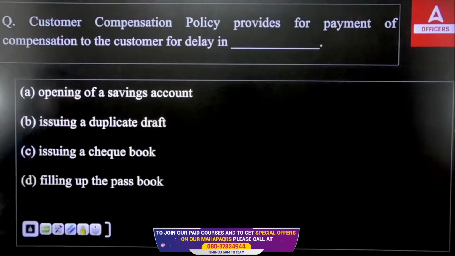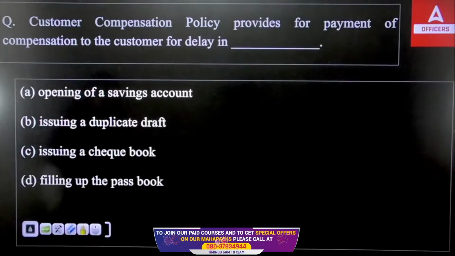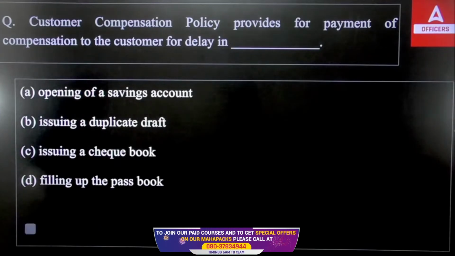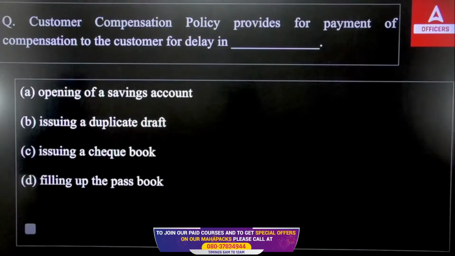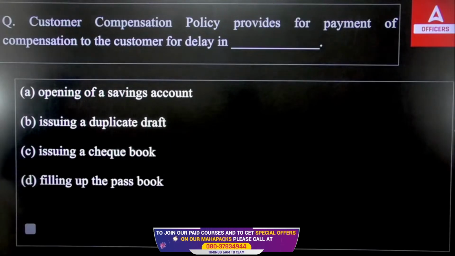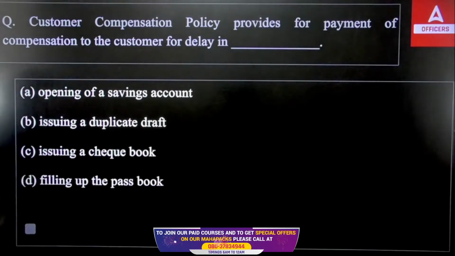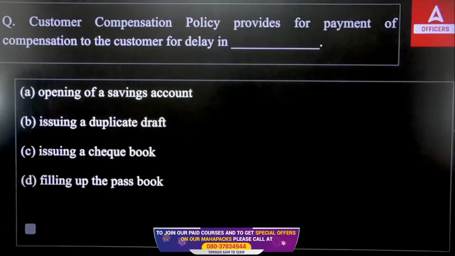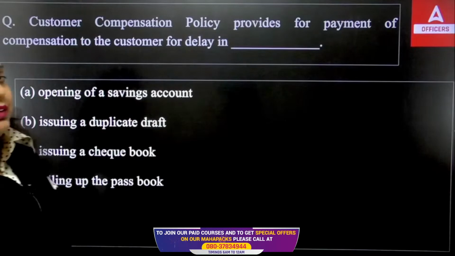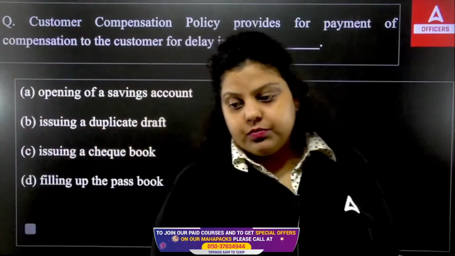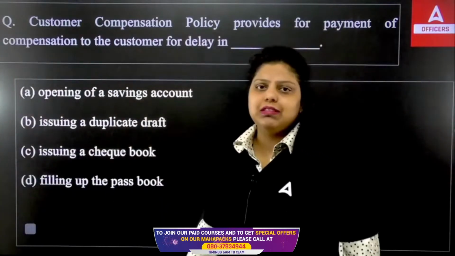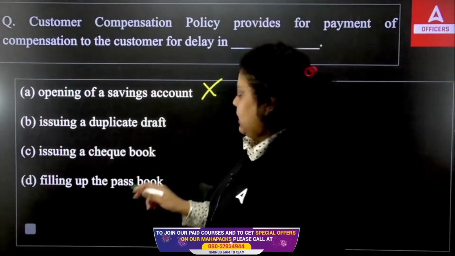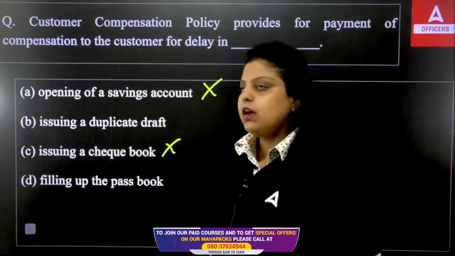First, opening of savings account. Second, issuing of a duplicate draft. Third, issuing of a checkbook. And the fourth one is filling up the passbook. So in which of the following cases does the customer compensation policy provide payment of compensation to the customer for the delay in which kind of service? If you are delaying in opening of savings account, you have to give the penalty? No. In case of issuing a checkbook, no. In case of filling of the passbook, no.